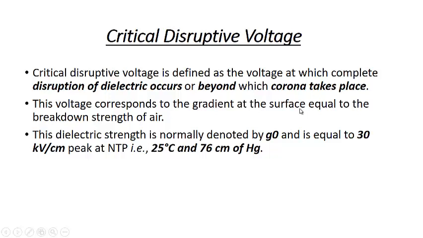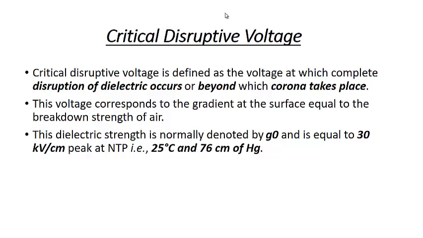So we can say this is the voltage at which the electrical discharge takes place, and in a more sophisticated way we can say that this is the voltage at which this corona takes place. If the system voltage is less than disruptive voltage, corona will not take place.